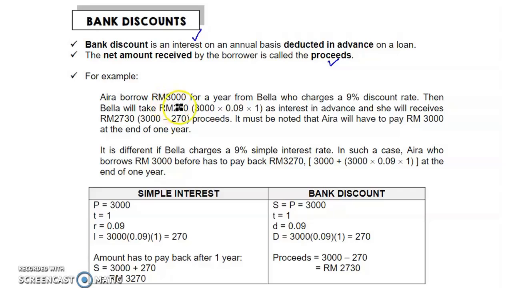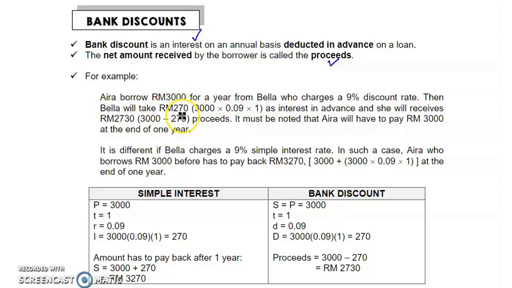Vera borrowed 3,000 ringgit for 1 year from Bella, who charges 9% discount rate. Now you have another new term here, discount rate. Before this we have simple interest rate; under bank discount we have discount rate. Then Bella will take 270. So how do we get 270?